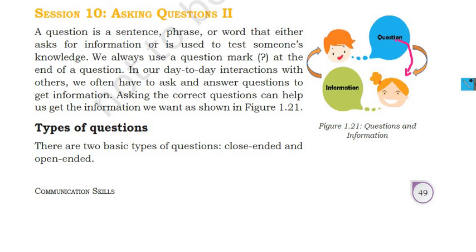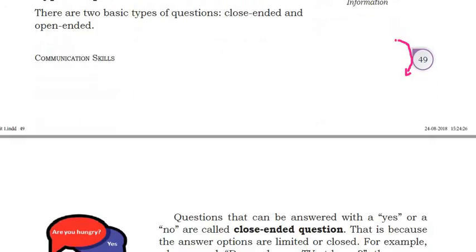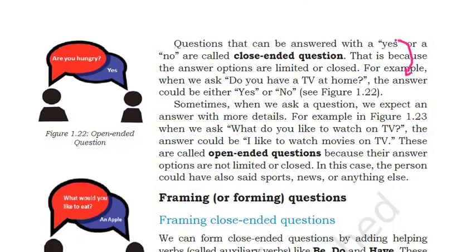Now, types of question. There are two basic types of question, close-ended and open-ended. Questions that can be asked with a yes or no are called close-ended questions, because the answer options are limited or closed.